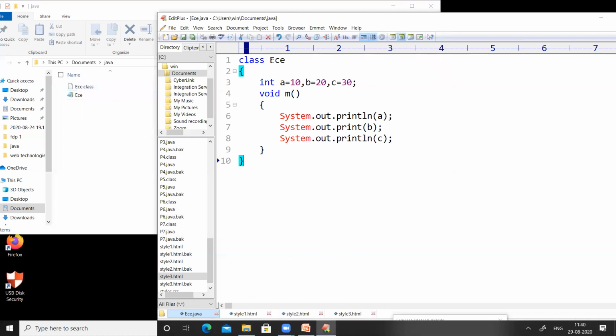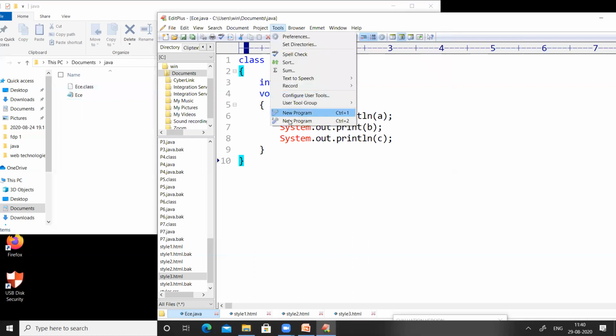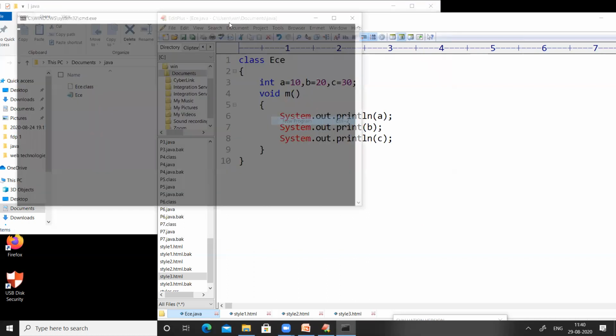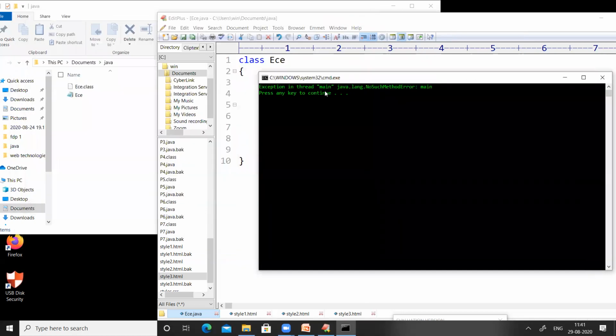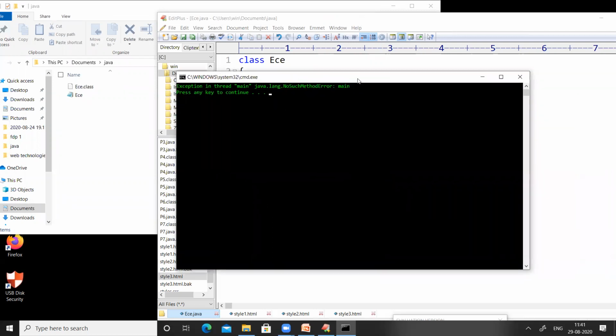So now I want to run this code. When I run this code, it shows an error. The error is that there is no main method. The meaning of the statement is that there is no main method in the program, so we are unable to execute it.